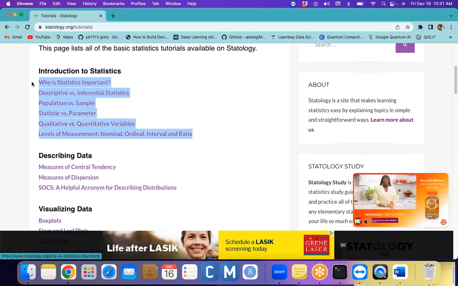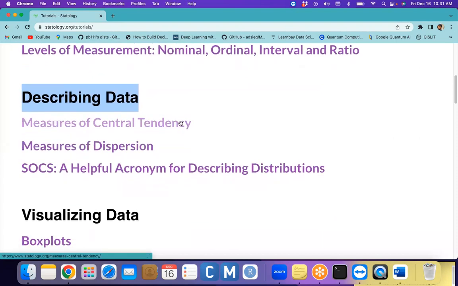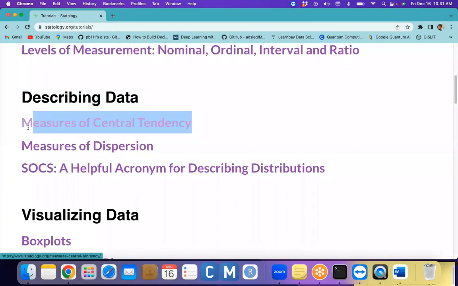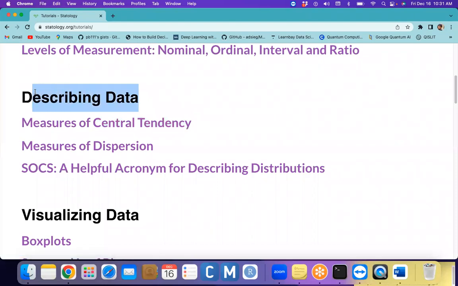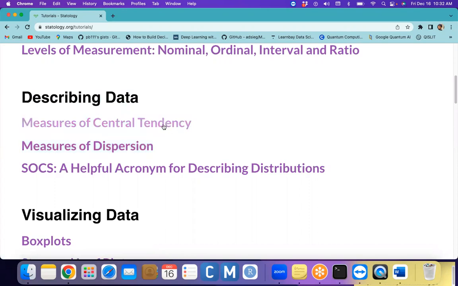I think I explained the introduction to statistics in our previous sessions. Now, in this session I would like to talk about describing the data. For example, if we have some kind of data set, we are able to describe it. For describing it, we are going to use two things: the measure of central tendency and the measure of dispersion. Let's talk about measure of central tendency.